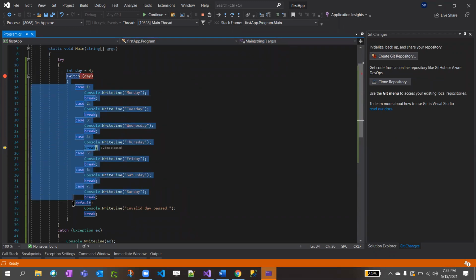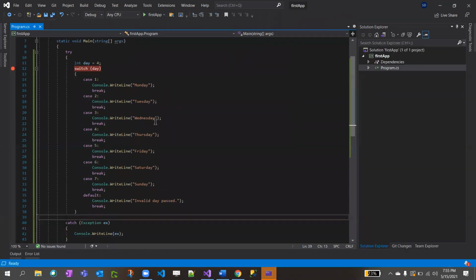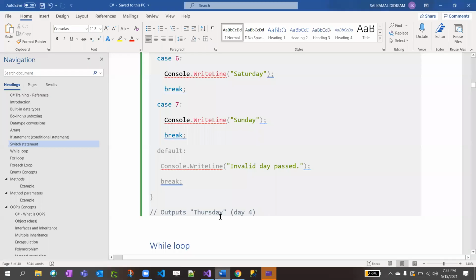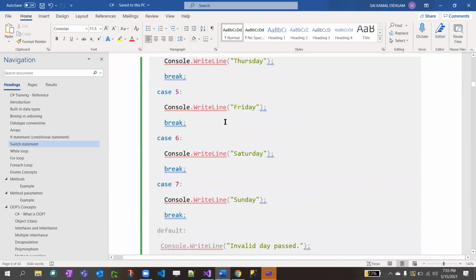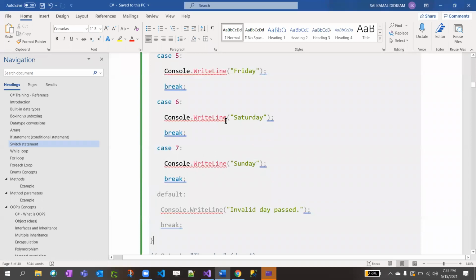See here, there is an open and close bracket, right? It just comes out of that bracket. I'll put the breakpoint here just for your understanding. See, it just came out of that switch case, not breaking the application, right? That's the use of switch case. I also added the syntax in the Word document. I can share it with you so that you can practice it.